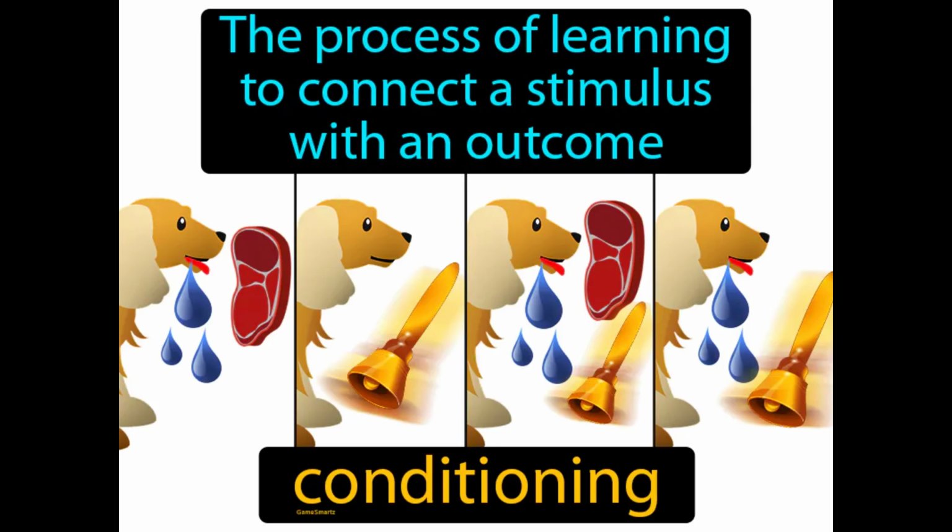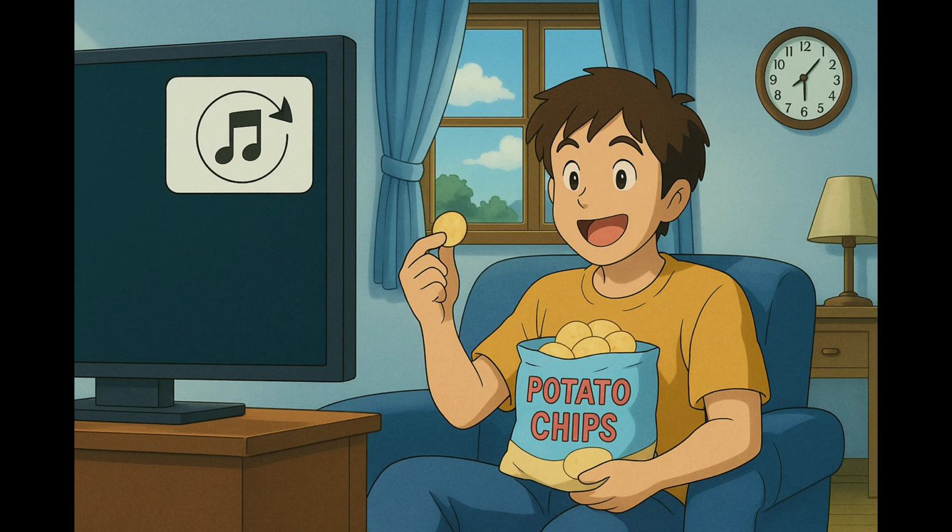The process of learning to connect a stimulus with an outcome. Conditioning. It is when our brain learns to expect a specific event after another happens, like expecting a treat after a bell rings. Imagine you always seem to get hungry right around the time your favorite TV show comes on.